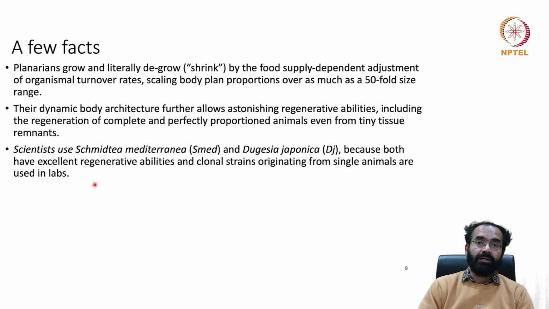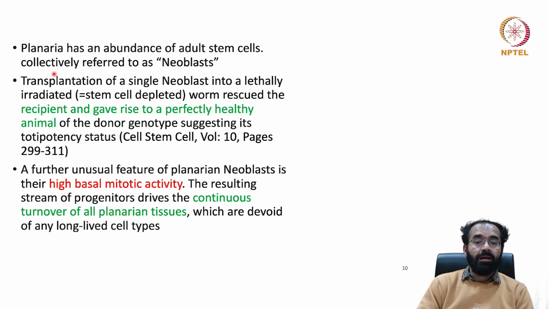They are clones. To make the clone is very easy, just like animal tissue culture. Take a planaria, cut into 3 pieces, you end up getting 3. You want more planaria, cut into 10 pieces. You will get 10 animals. So it's like a meat piece, keep growing. So you don't have any difficulty to maintain them in a clonal manner. Vegetative propagation is very easy. Planaria has an abundance of adult stem cells known as neoblasts. They are collectively referred to as neoblasts.